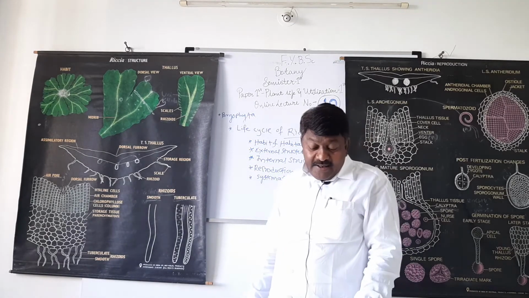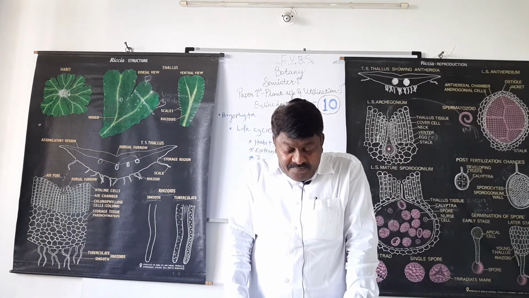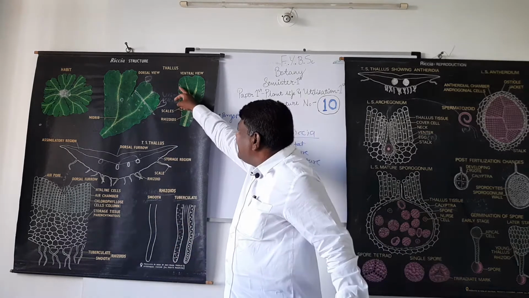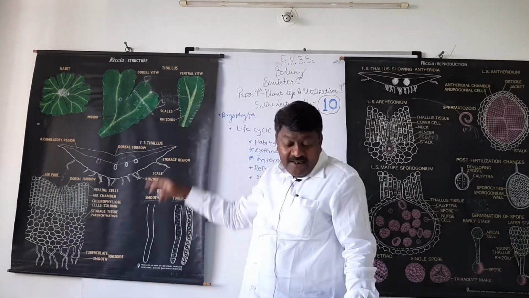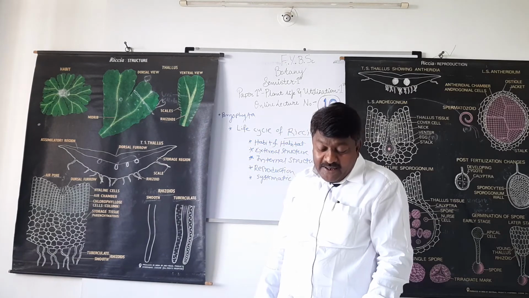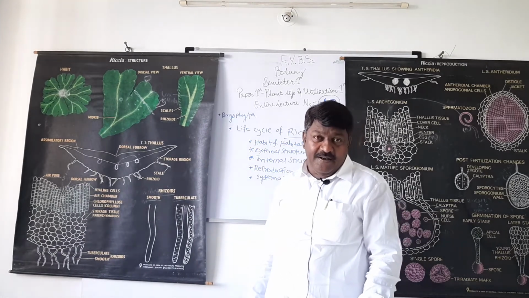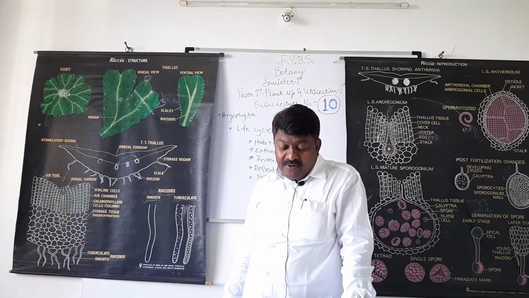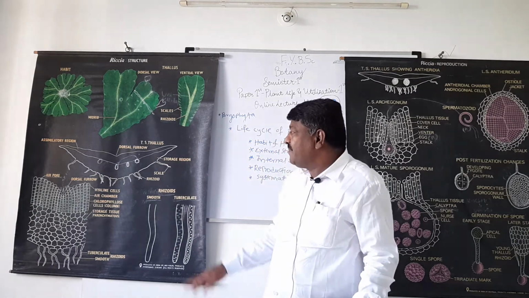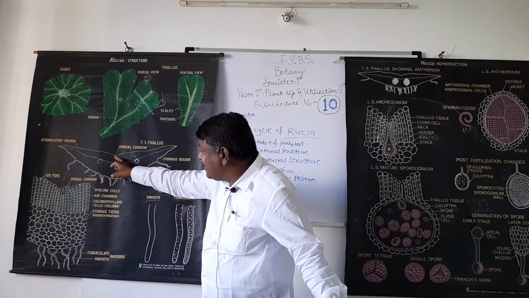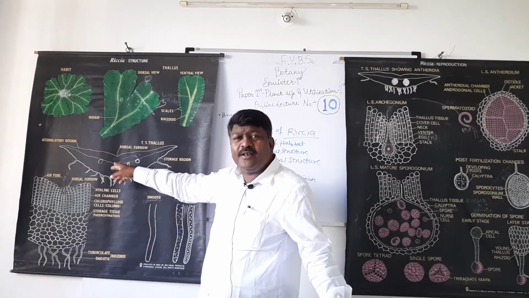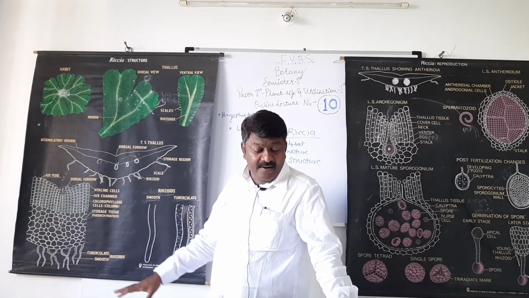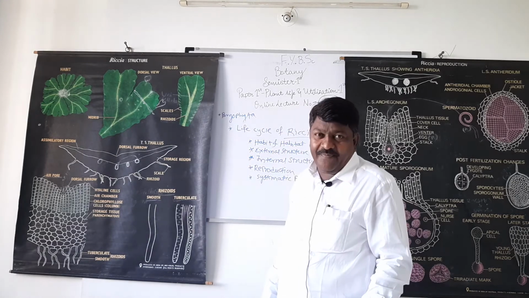It is included in order Marchantiales because scales are present. It is included in family Ricciaceae because pores are present in the midrib of the dorsal surface, at the center on the dorsal surface. And the genus is Riccia.